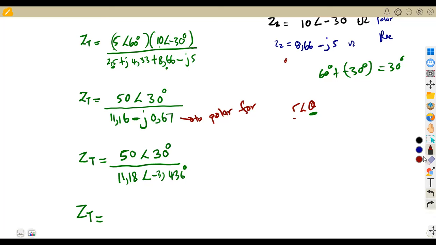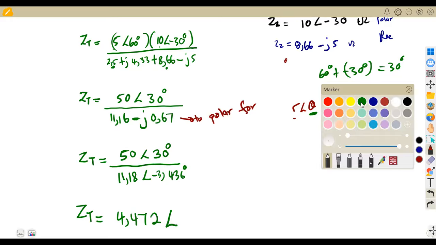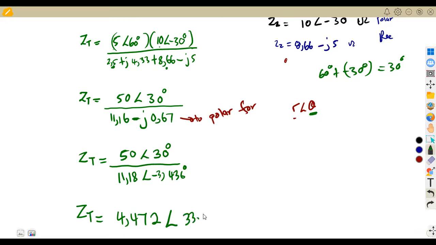All right, if we divide these numbers together, what are you going to obtain? 50 divided by 11,18, we obtain 4,472. Then we move on to the angle. We subtract 30 minus minus 3,436, which is minus minus, giving us a plus at the end, so 33,436 degrees. Or just use your calculator, guys. That's why you've got calculators in the exam.